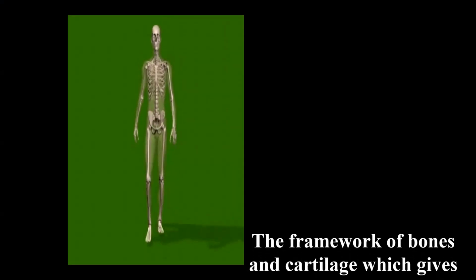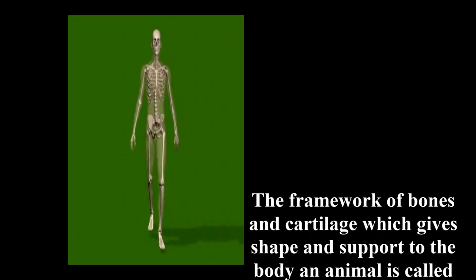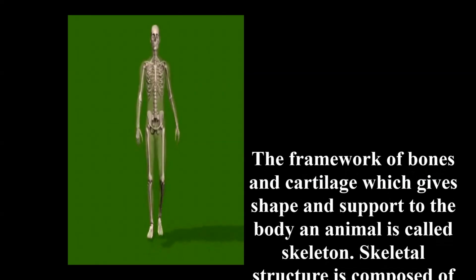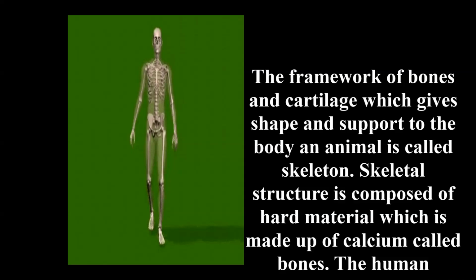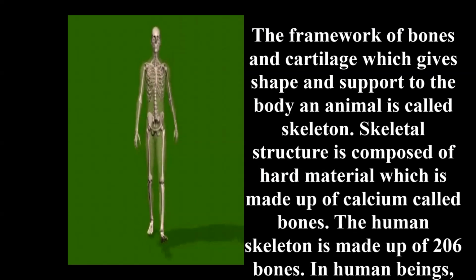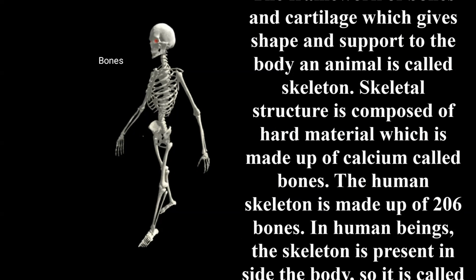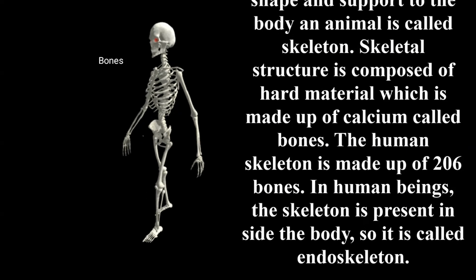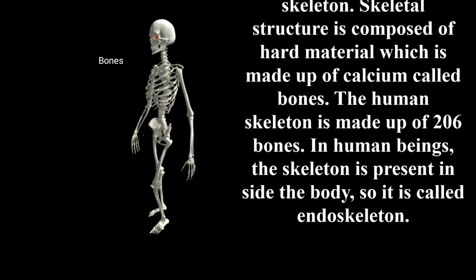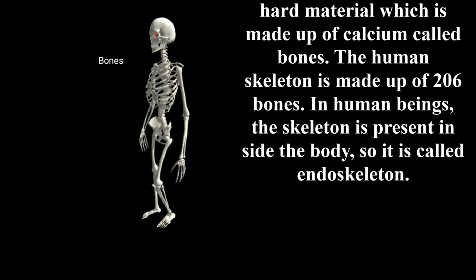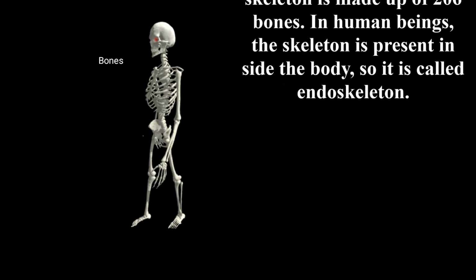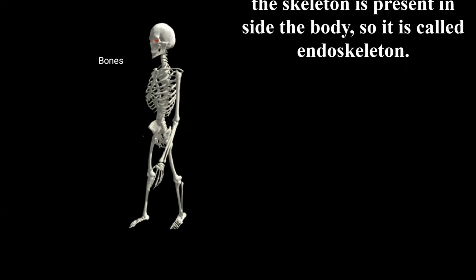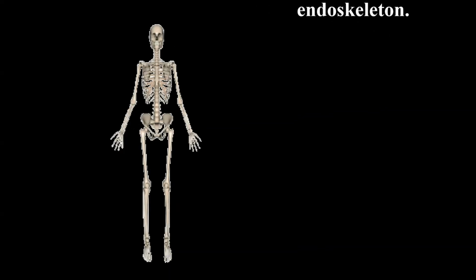Now we know the importance of the skeleton. Let us study in detail. The framework of bones and cartilage, which gives shape and support to our body, is called the skeleton. The skeleton structure is composed of hard material made up of calcium, called bones. The human skeleton is made up of 206 bones. In human beings, the skeleton is present inside the body, so it is called the endoskeleton.